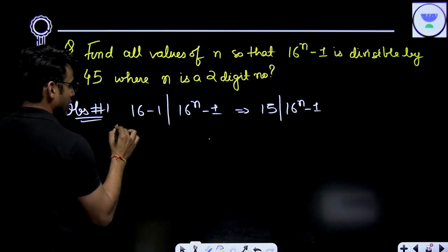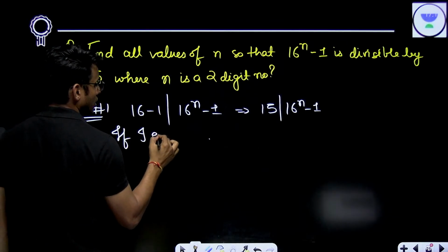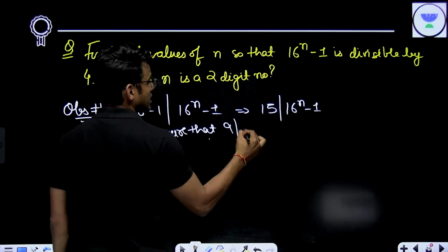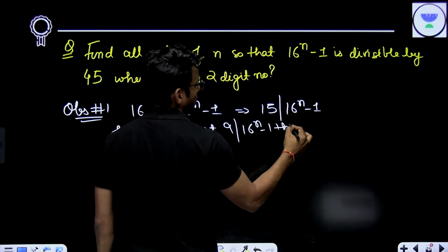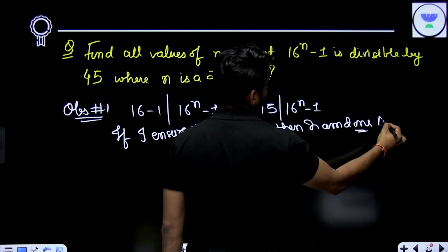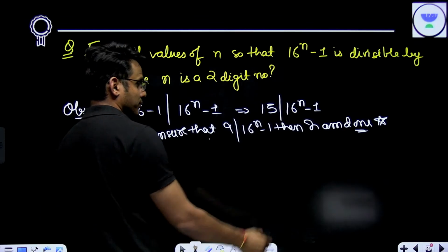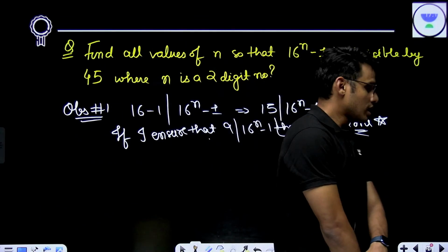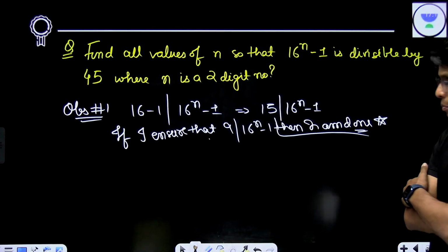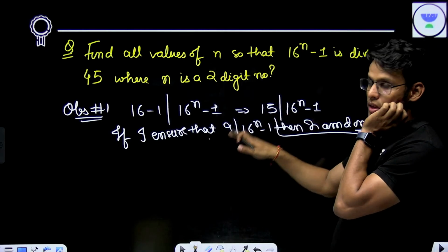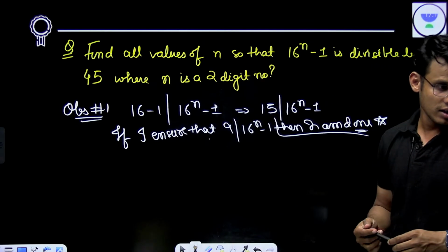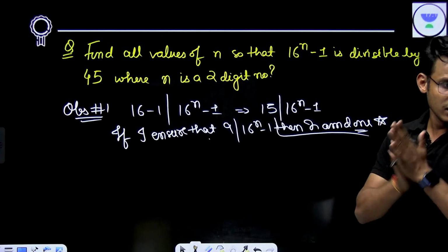So, if I ensure that 9 divides 16 to the power n minus 1, then I am done. Am I making sense here, guys? Because it is already divisible by 5. This is how the divisibility rule works.